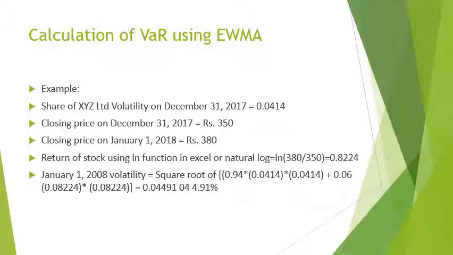Having looked at all these factors, which is the factor of volatility and the return, a formula has been used, which is basically based on square root of 94% of the weightage given to volatility, which is mentioned here, and 6% weight is given to the return, which provides the overall VAR, which has worked out to be 4.91% in this case. So this is how we calculate the VAR in the Indian equity market.